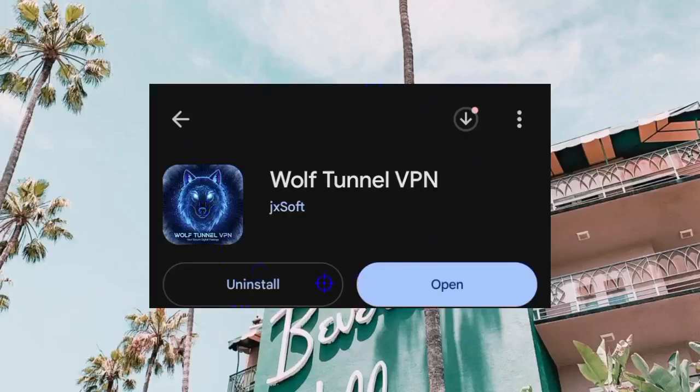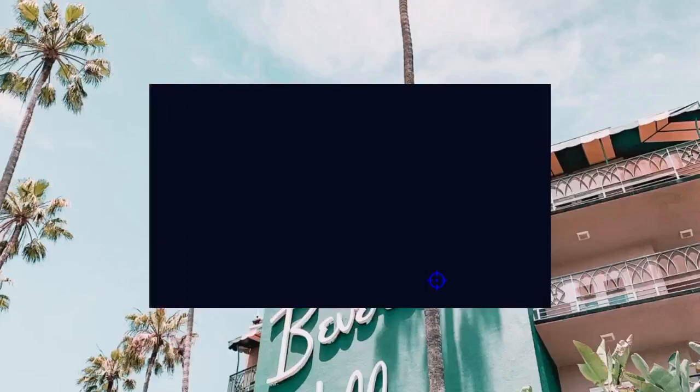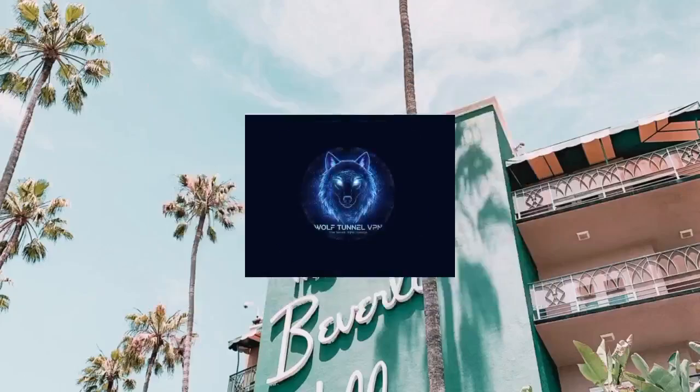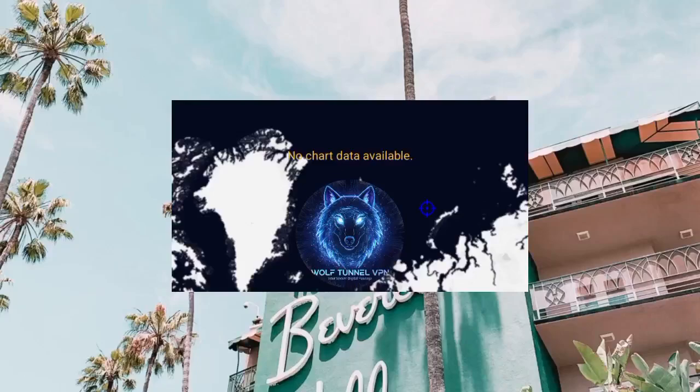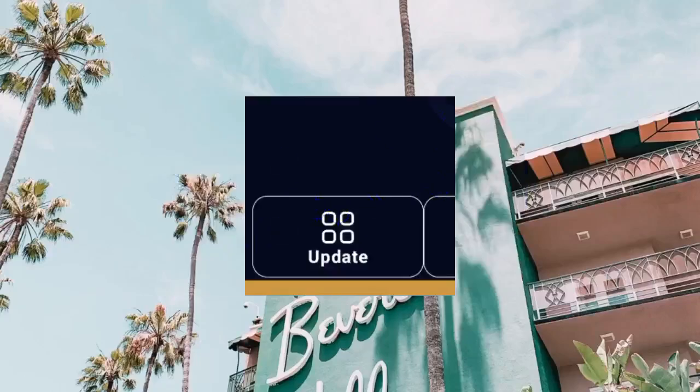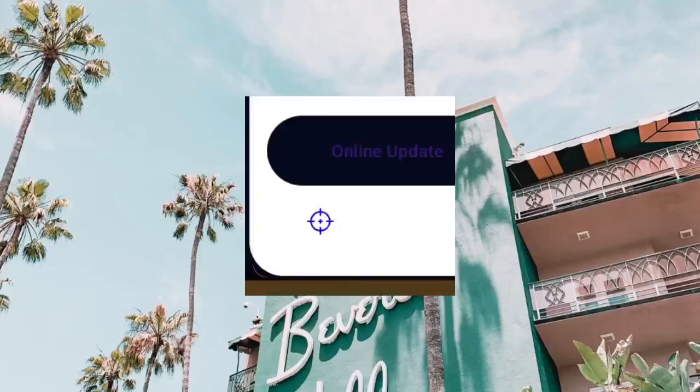This is how it looks like. Install. After installing, open. How to set up this VPN? Our first setting is, click on update down here. Select online update. This is done to update the app resources.